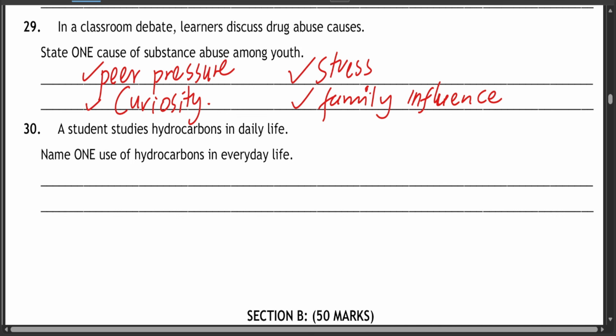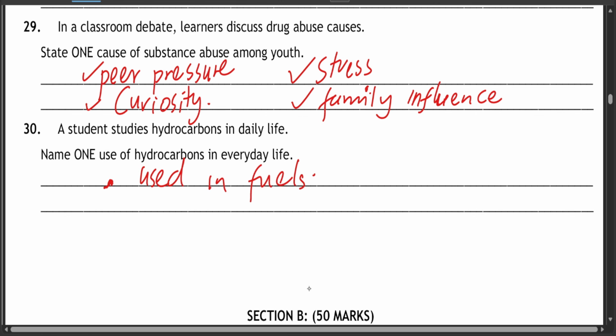Question 30. A student studies hydrocarbons in daily life. Name one use of hydrocarbons in everyday life. It's used in treatment of cancer. If you know, used in treatment of cancer. No, that's an isotope. Isotopes are used in treatment of cancer. For hydrocarbons, we use it in fuels.